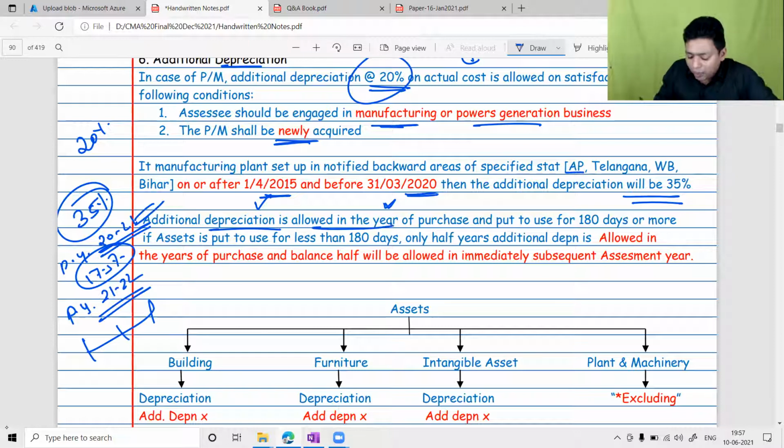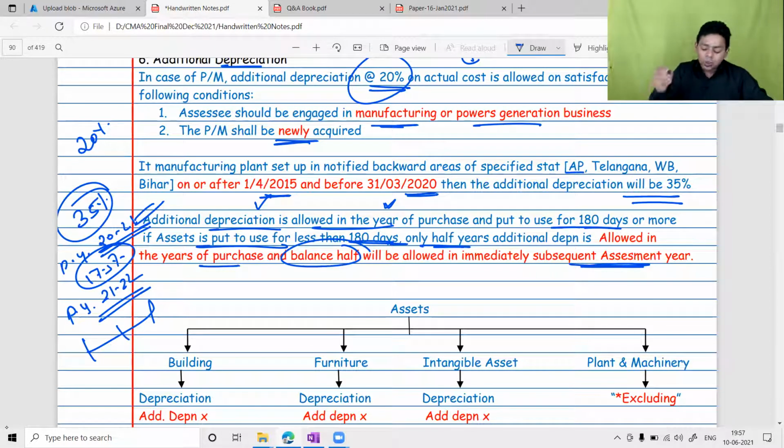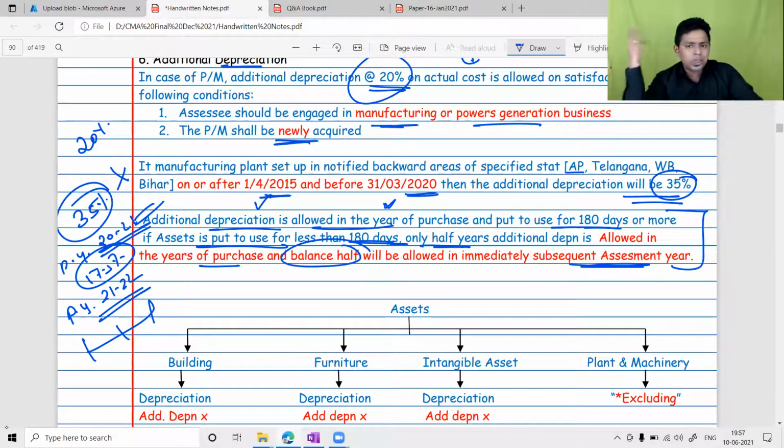Additional depreciation is allowed in the year of purchase if the asset is put to use for 180 days or more. If the asset is purchased and put to use for less than 180 days, only half the additional depreciation is allowed in the year of purchase, and the balance half will be allowed in the immediately subsequent AY. This note is very important if it is Andhra Pradesh and Telangana. Therefore, I am teaching it. From the next batch onwards, this point will be deleted because then it is not relevant. Is it clear? What did I say?